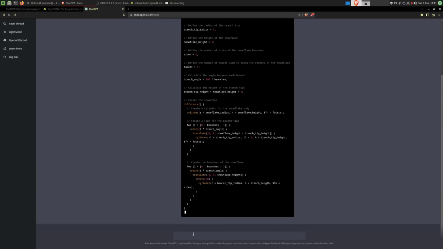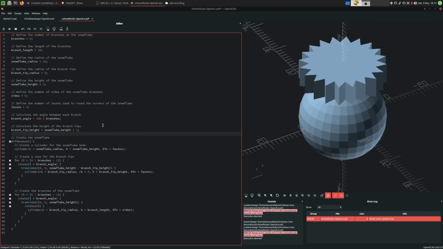Oh, that's even more code. Oh, and it even explains to me that I need to use OpenSCAD, which is a free and open source 3D modeling program. For those of you that are programmers, I can really recommend using this tool.